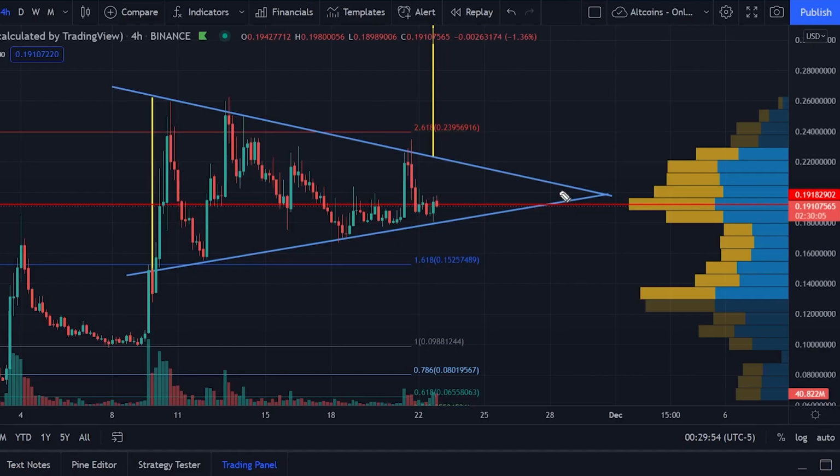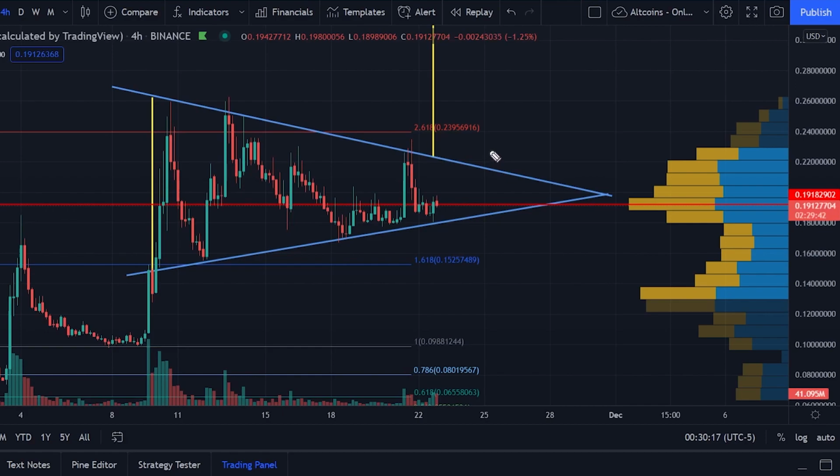Now let's look at Iotex from the lower time frame to the higher time frame. Starting with the 4-hour chart, we see that Iotex is currently trading at about 19 cents, right? And it is also trading in this symmetrical triangle pattern. And this pattern is usually a continuation pattern, right? So since we are in a bull market, we have not yet broken the bullish trend, so it's much more likely we continue higher.